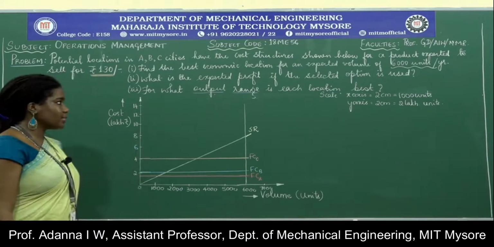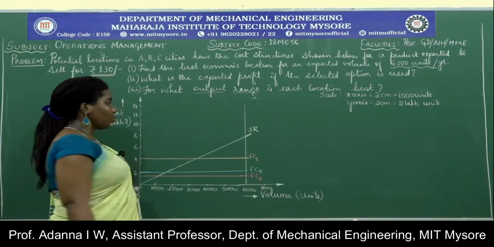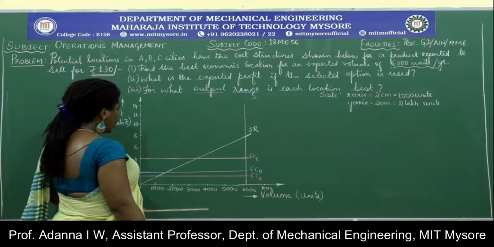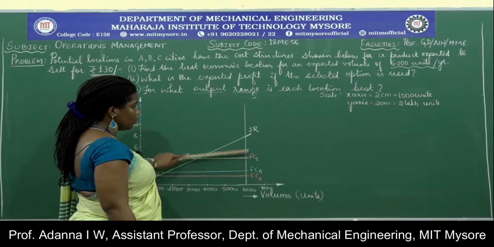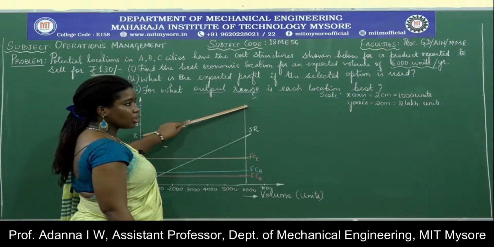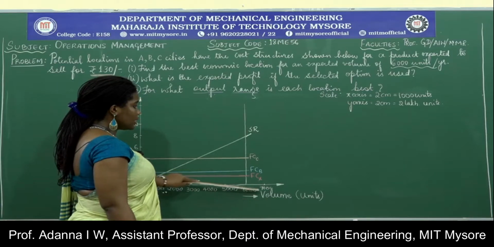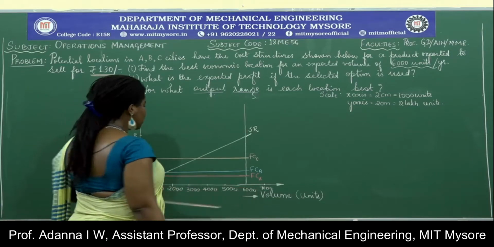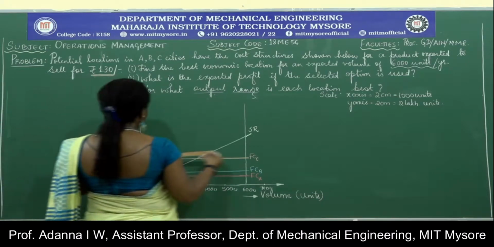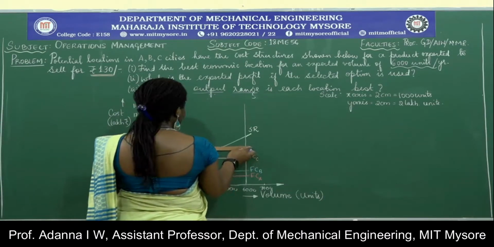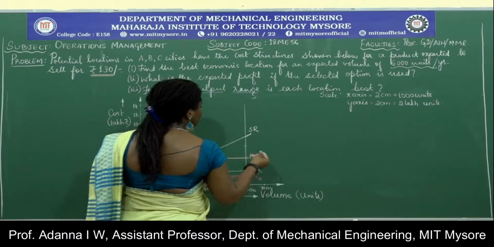We know the total cost at location A to be 6 lakhs. So how we are going to draw or plot this is, on this graph, we are observing that there is a threshold volume of 6,000. So the total cost that we are calculating is related to this particular volume, which is 6,000. So for 6,000 units, what is the total cost incurred at location A? We found that to be 6 lakhs. So here we are going to mark a point on the 6,000 volume line.